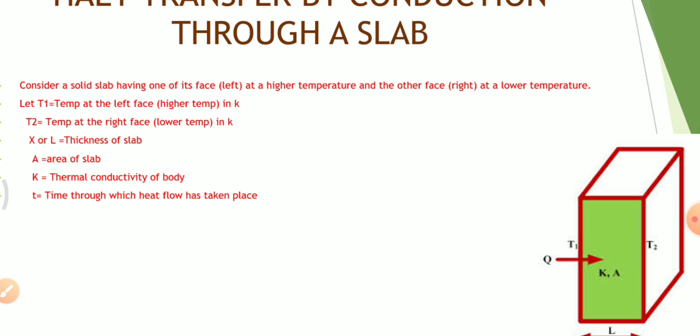T2 equals the temperature at the right face, the lower temperature, in Kelvin. X or L equals the thickness of the slab. A equals the area of the slab. K equals the thermal conductivity of the body. And small t equals the time for which heat flow takes place.